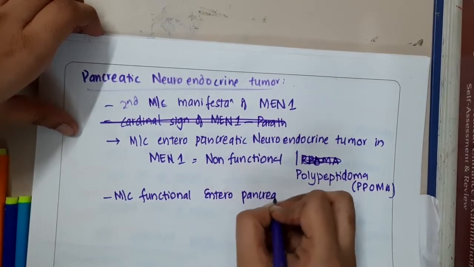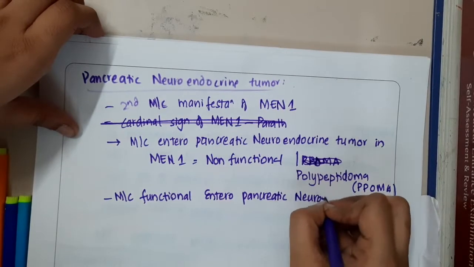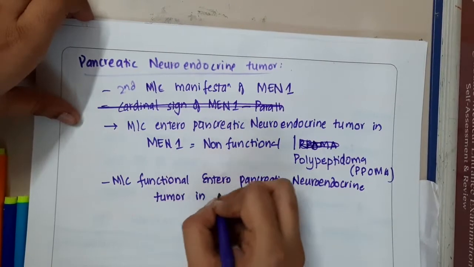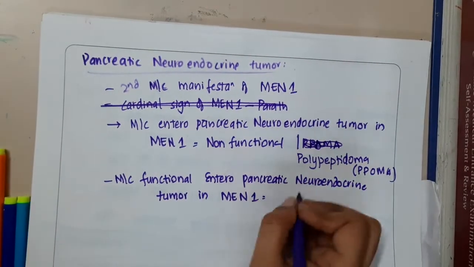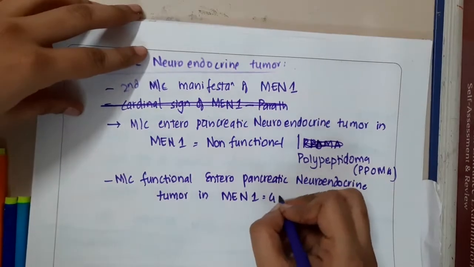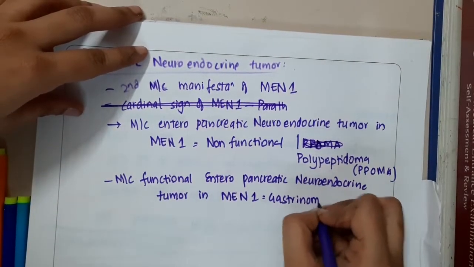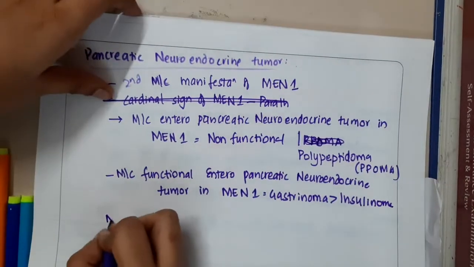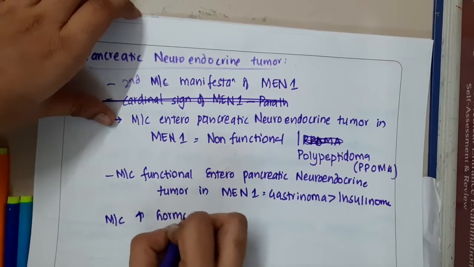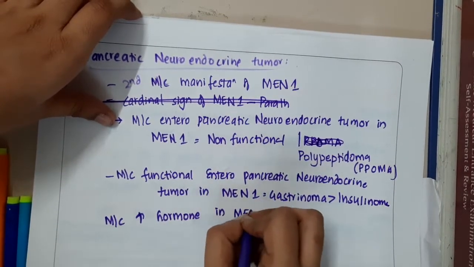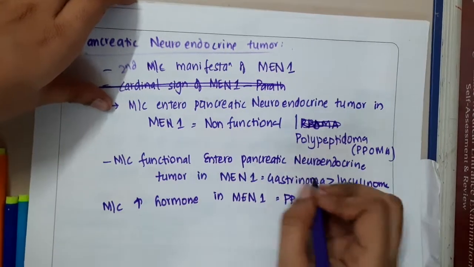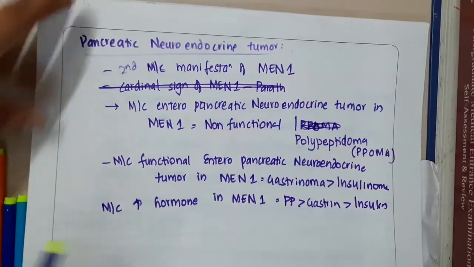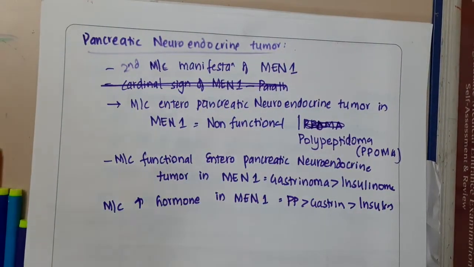What is the most common functional enteropancreatic neuroendocrine tumor in MEN 1? It is gastrinoma, more than insulinoma. If you were asked what is the most common increased hormone in MEN 1, it is pancreatic polypeptide, followed by gastrin, followed by insulin. So these are the important points about pancreatic neuroendocrine tumor.